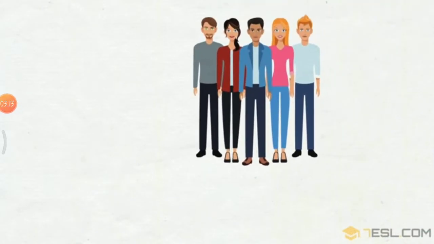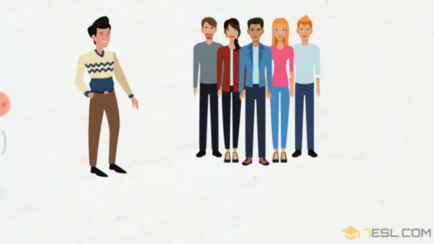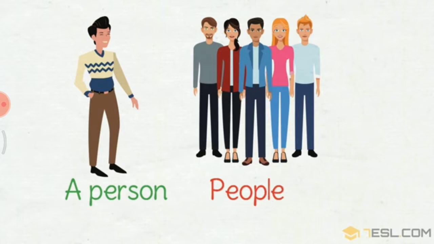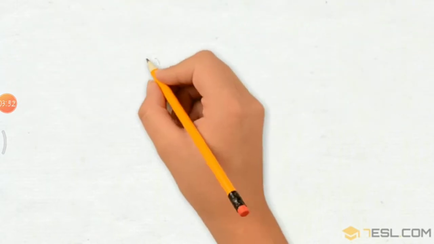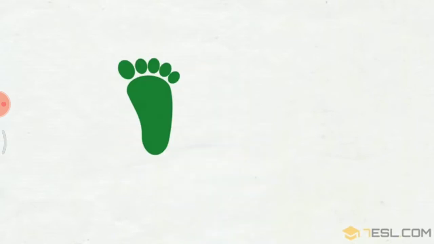Then a person, a people. A single person is a person, and more than one person, either male or female, we can say people. There are so many people. We can use it like this. A person, and the plural form of a person is people. Then you can see a child, children. Now, some other ones.